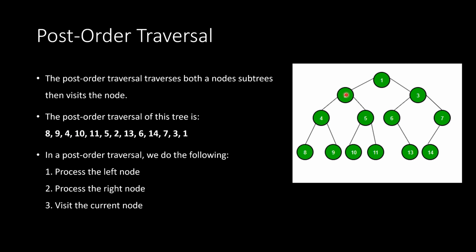Okay, come back up here to 2. We've now done the left subtree. Now we need to do the right subtree. So we go to 5. Again, we need to process the left and the right first.